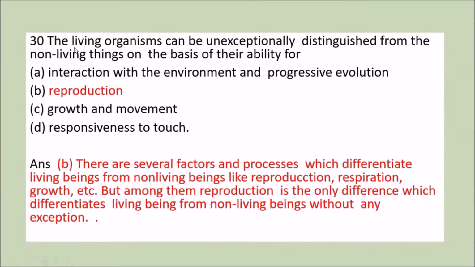Next question is, the living organism can be unexceptionally distinguished from non-living organism on the basis of their ability for: first, interaction with the environment and progressive evolution. Second is reproduction. Third is growth and movement. And fourth is responsiveness to touch. So these organisms can be distinguished only on one characteristic, that is reproduction.